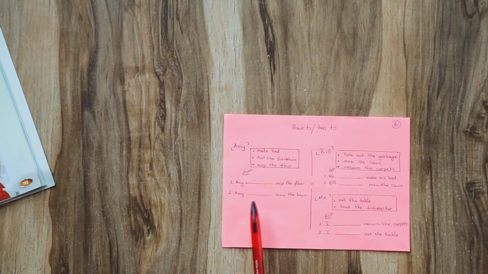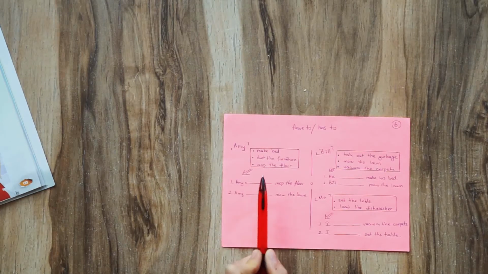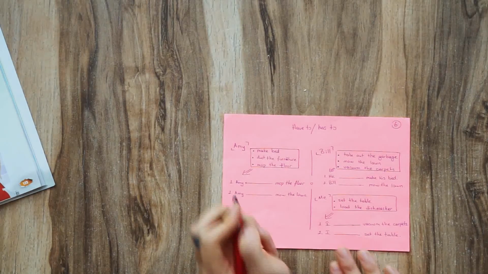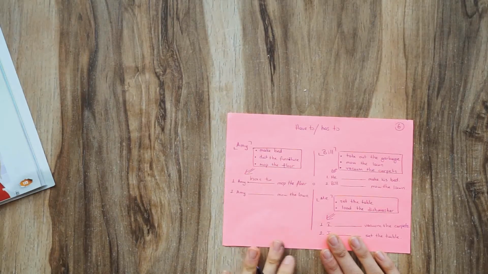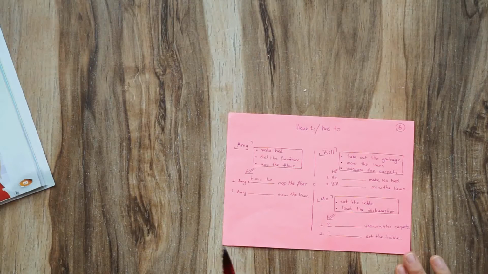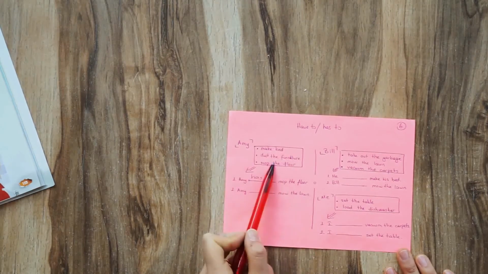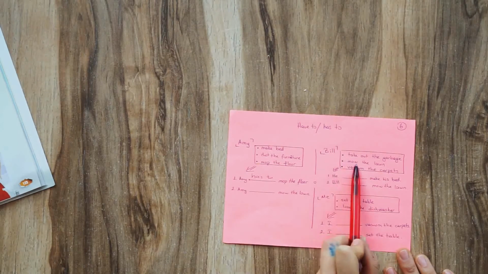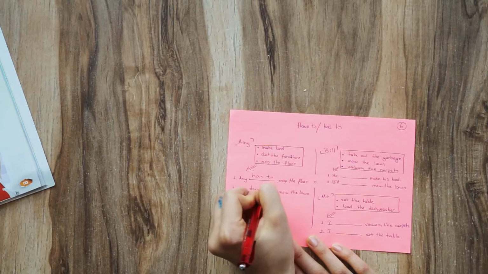Let's fill in the blanks by looking at the tables, by looking at the responsibilities above. Amy, mop the floor. Is it her responsibility? Yes. So we will write has to mop the floor, right? Okay. Second one, Amy mow the lawn. Is it her responsibility? No, it's Bill's responsibility. So she doesn't have to.